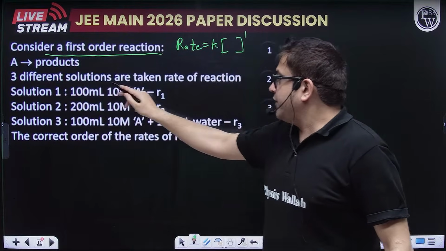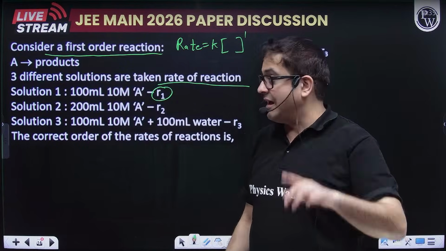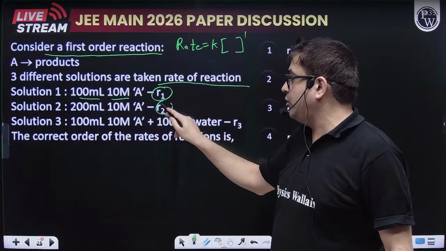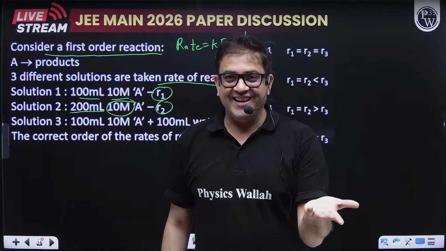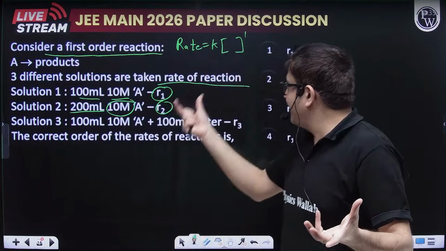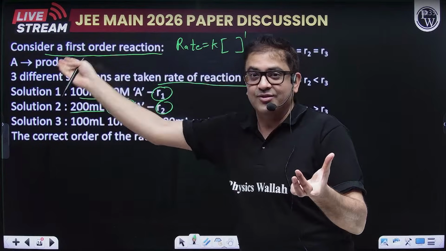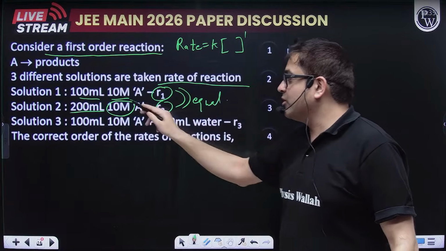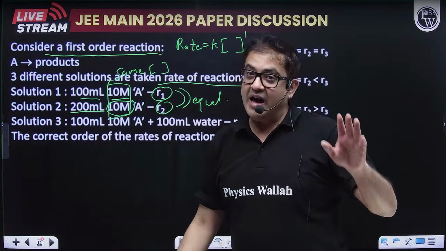Now, 3 different solutions are taken and the rates of reactions are given. What is the rate of reaction for the first? It is R1. You have 10 molar of 100 ml solution. With rate 2, the concentration is same, but the volume I am increasing. Sir, if concentration is same, you take same concentration n number of times. Concentration is not changing, so raised to the power 1 will also not change. Rate constant for a reaction is always constant. So actually R1 and R2 both are equal, because both have the same value of concentration.